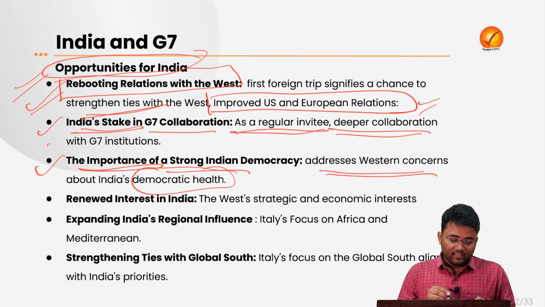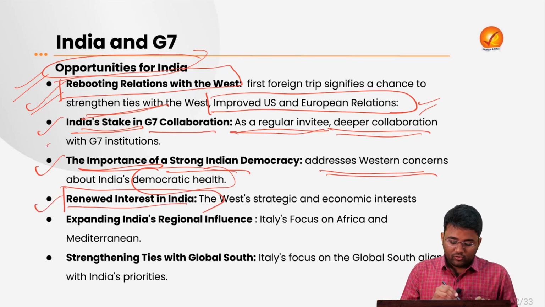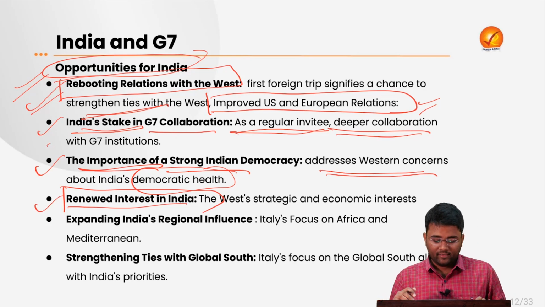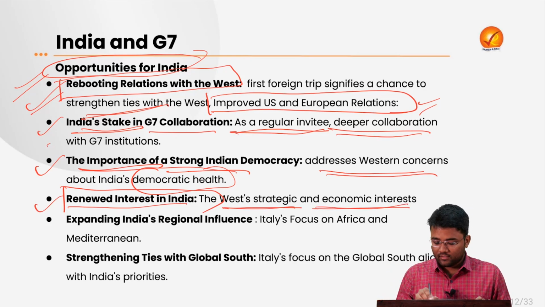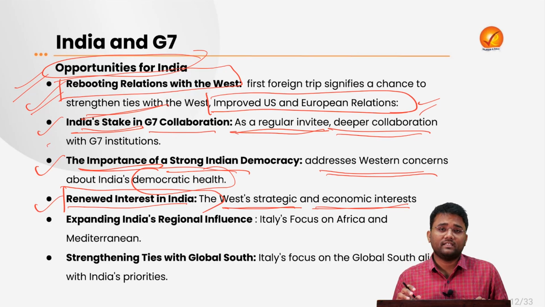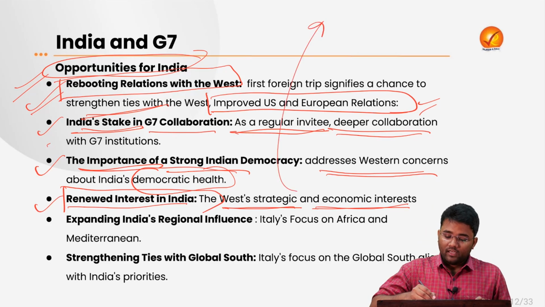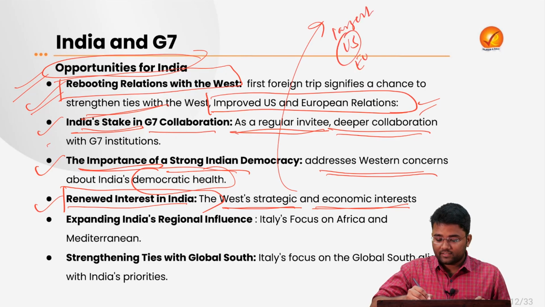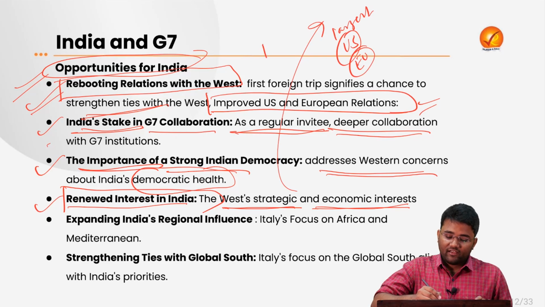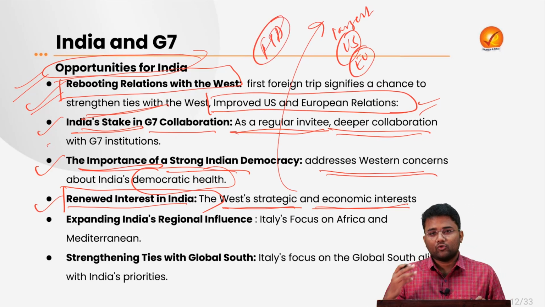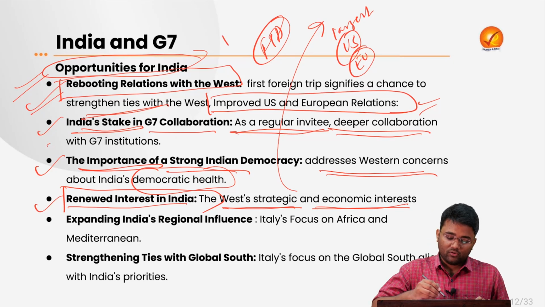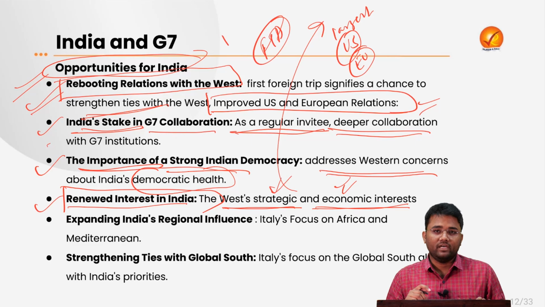Then that will also help in ensuring that there is renewed interest in India, particularly the strategic and economic interest of the West, because India is one of the largest trading partners of the US and various countries in the European Union. We have several free trade agreements that are going to be signed in the upcoming years. So when we have a proper meet with the G7 countries, that will help ensure more focus on the strategic and economic interest of India.